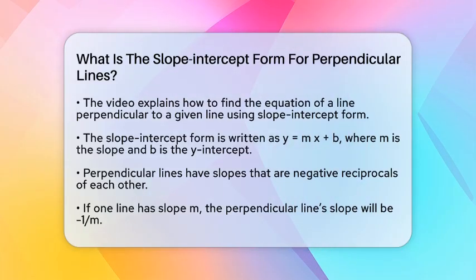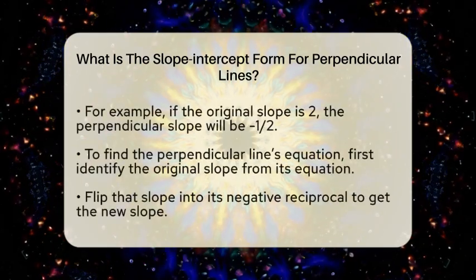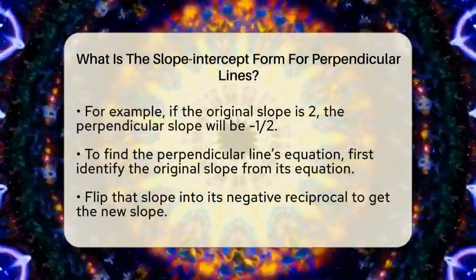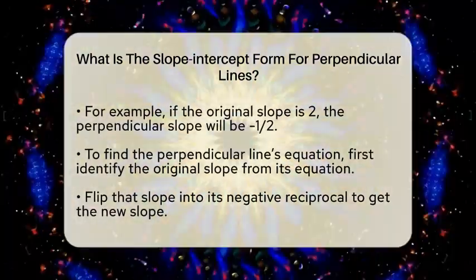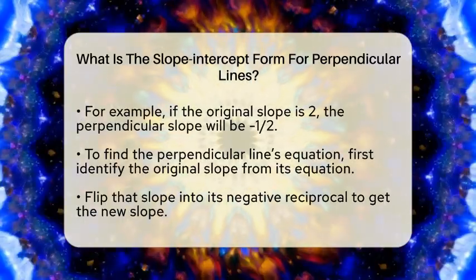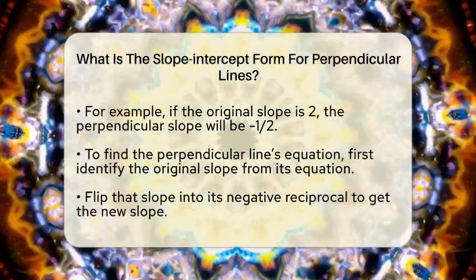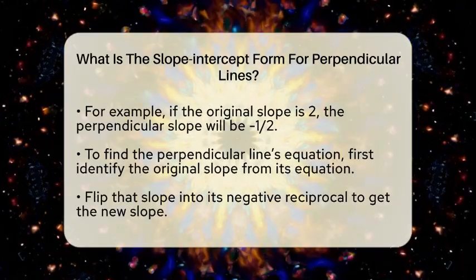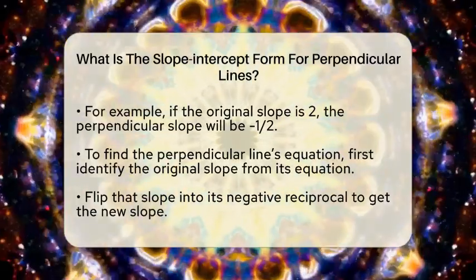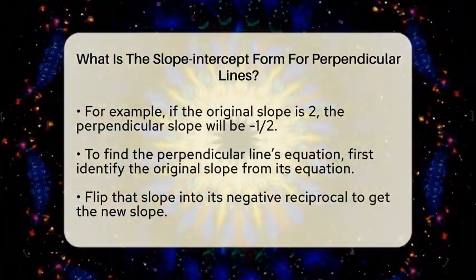What does that mean? Well, if one line has a slope of m, then the line crossing it at a right angle will have a slope of -1 divided by m. So, if the first line's slope is 2, the perpendicular line's slope will be -1/2. If the slope is 3/4, the perpendicular slope becomes -4/3.